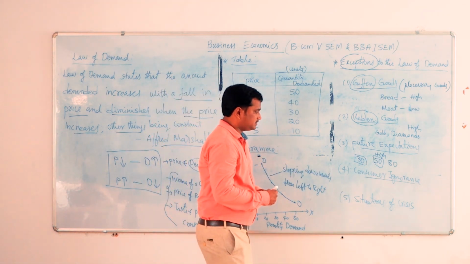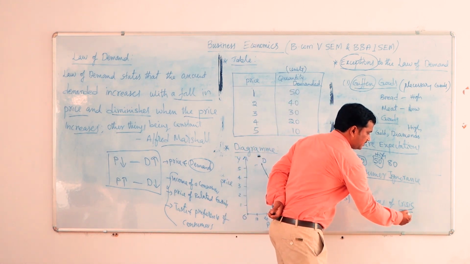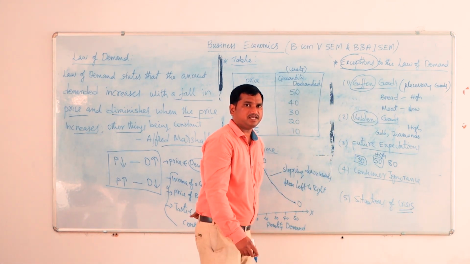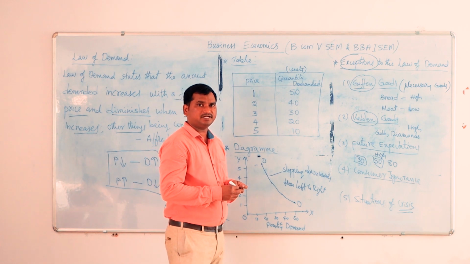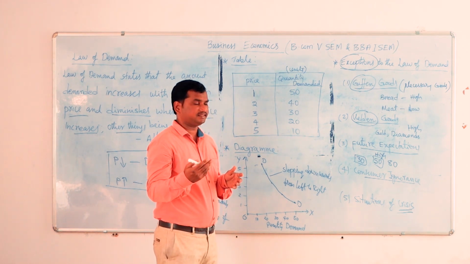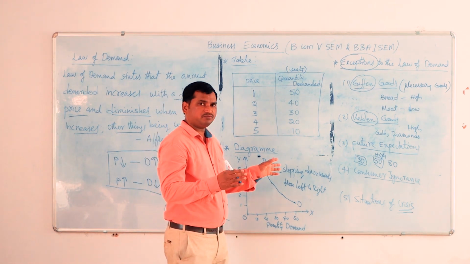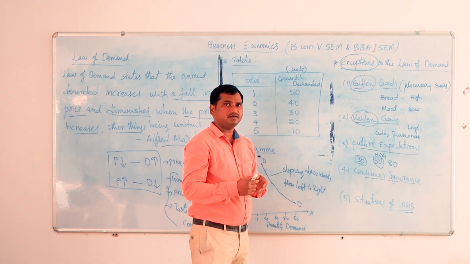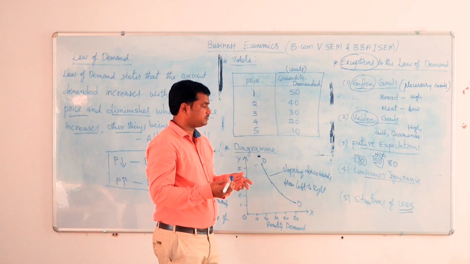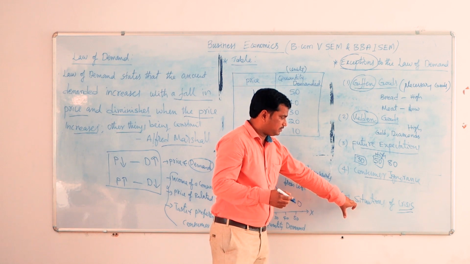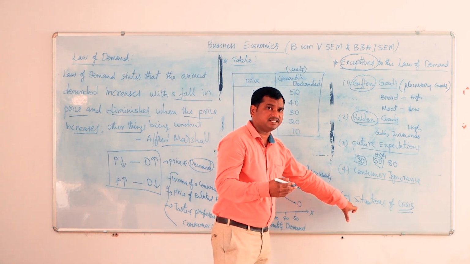The last one is situation of crisis. Sometimes, in case of natural calamities like floods and earthquakes, the necessary goods cannot be supplied to those areas. In those cases, the people have to pay high prices for the necessary items.